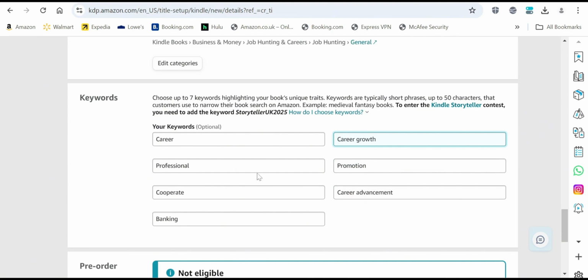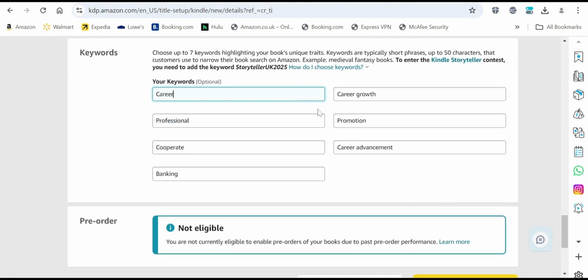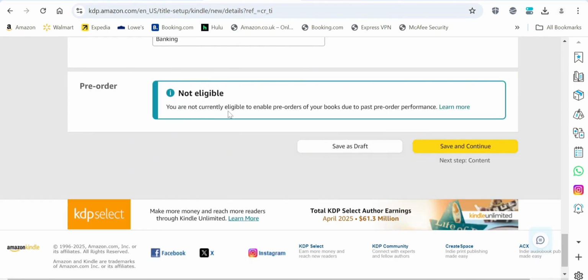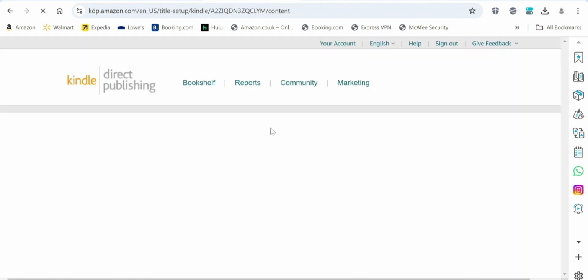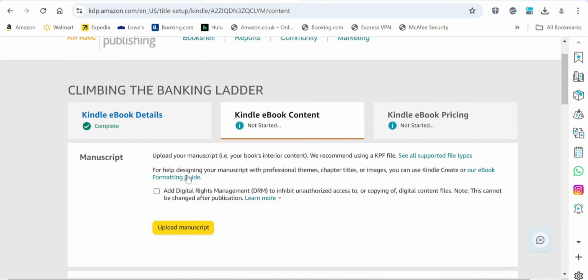So basically you can just play around with it and think about anyone who wants to buy a book or who is looking for a guide in this niche. What are possible words that they can type into Amazon that can lead them to your book? So here is where you have that opportunity to put in those keywords, and you can go ahead and save. So it moves us onto the next page.